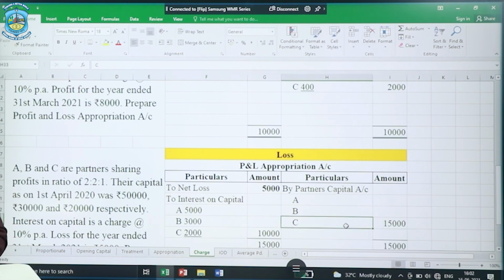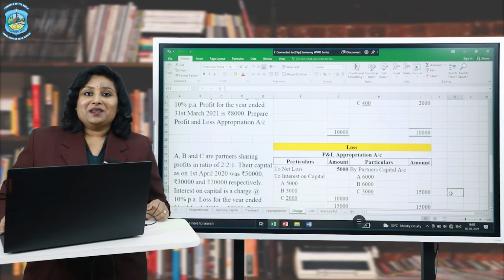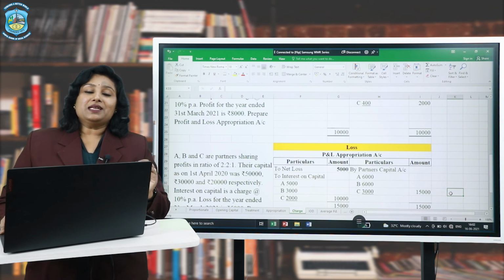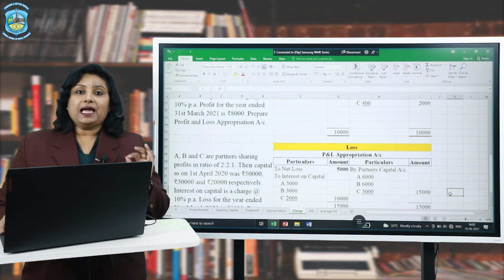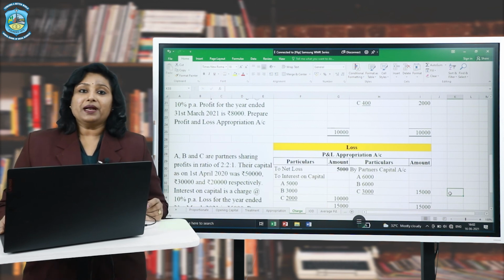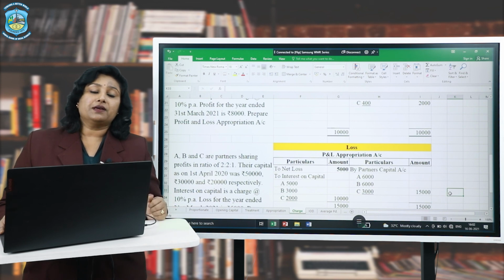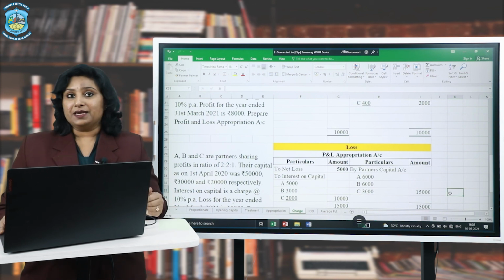Now 1/5 of 15,000 is 3,000 and the other partners will get 6,000 each. So that makes 15,000 being distributed among the partners in their profit sharing ratio. So have you seen that when it is treated as a charge, simply actual interest on capital is to be provided to each of the partners even if it results in loss or increase in loss.